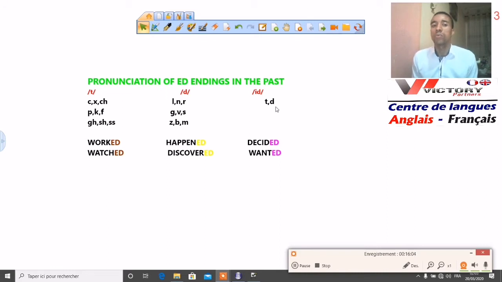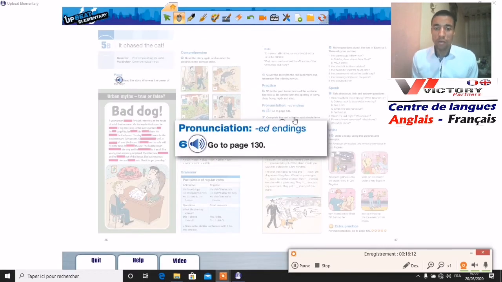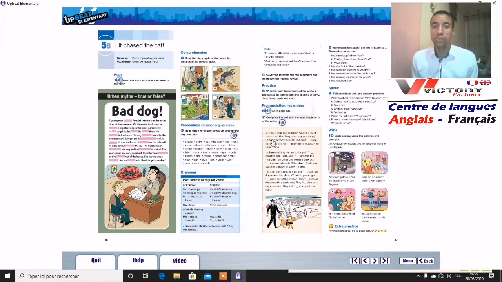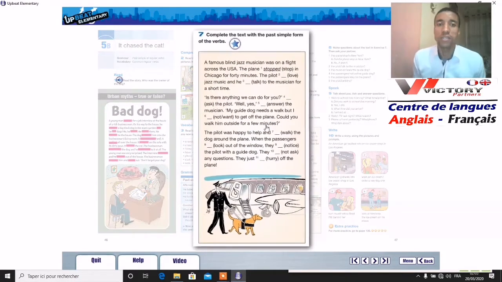So we will see other examples in the coming lessons. So now we move to activity 7. So you complete the text with the past simple form of the verbs. Okay, and here the first example is given. So we have stop, and the simple past is stopped with double P, okay, as we explained before.